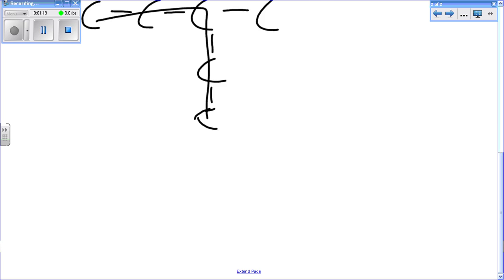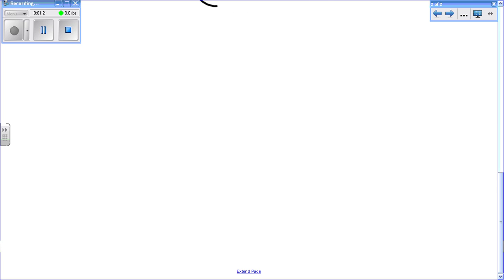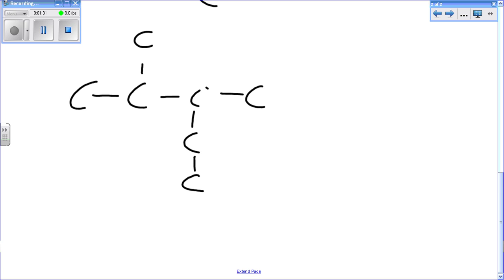So an example for you to try in class would be one that looks like this. Pause the video here and determine the exact name that would go with this structure, then press play and the answer will be given. So do that now.